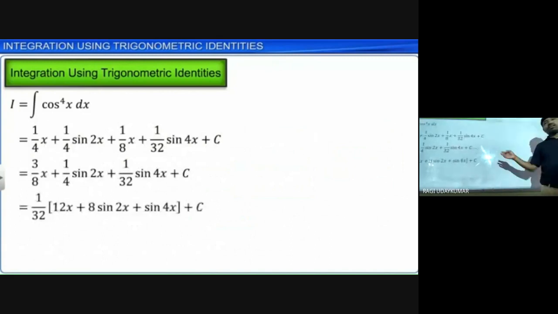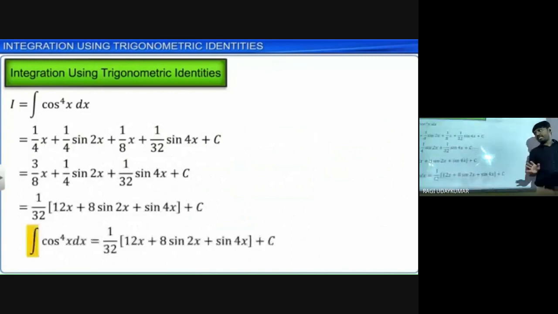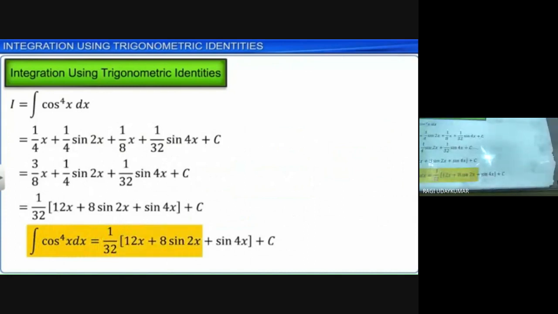Simplified, it looks like a very lengthy problem, but it is not complicated. So the integration of cos power 4x dx is equal to 1 by 32 into (12x plus 8 sin 2x plus sin 4x) plus c. So this is one example here.